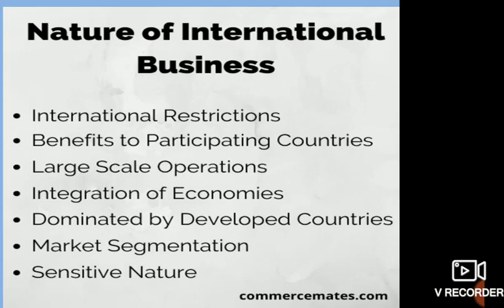This is what is called international trade or international business. This can happen between two private companies in two different countries, between a private company and the government of another country, and between the governments of two different countries, right?